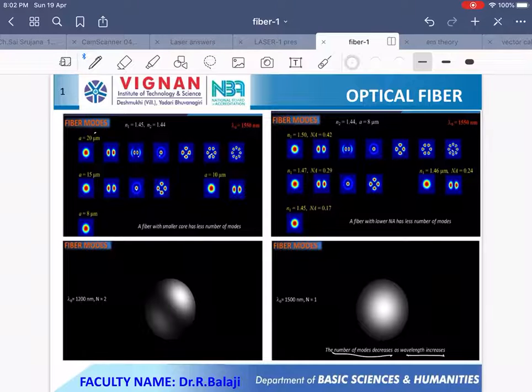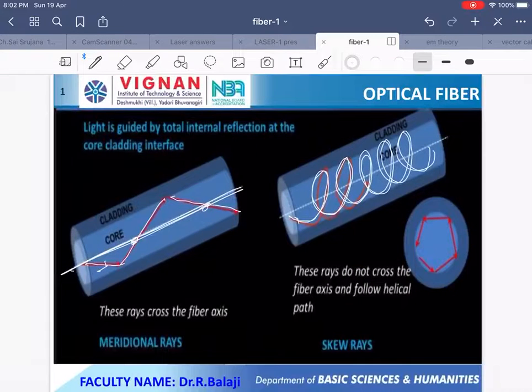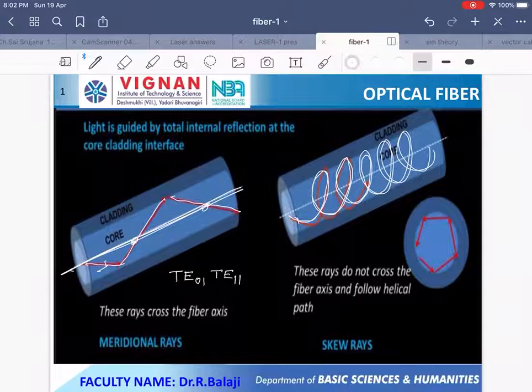Now, these beautiful diagrams explain the modes. This topic comes under electromagnetic theory. The modes are represented as TE01, TE11, where TE is transverse electric field, and TM is transverse magnetic field, TM01, TM11, LP, linear polarized, LP01, LP11, like that.